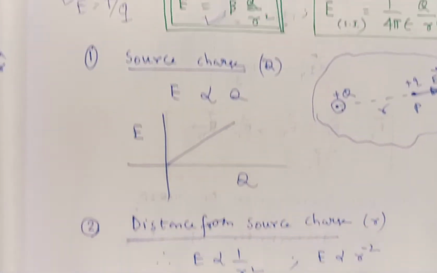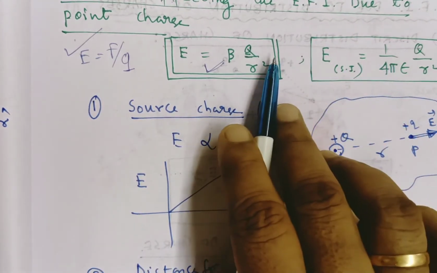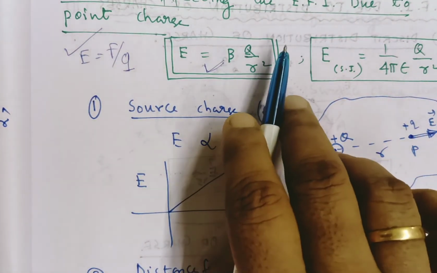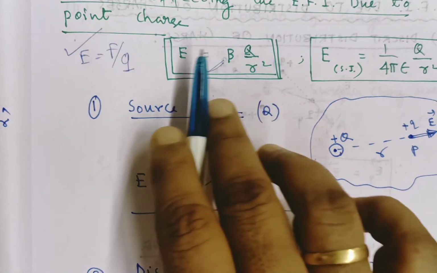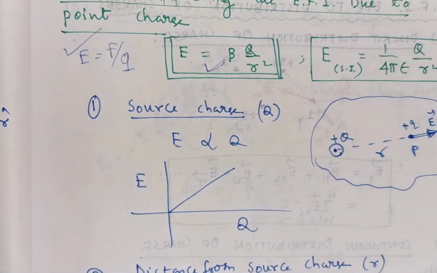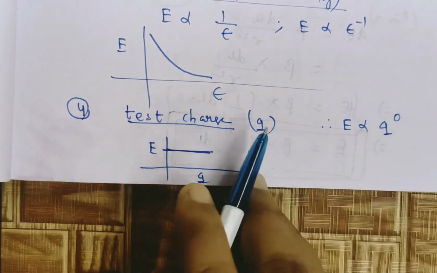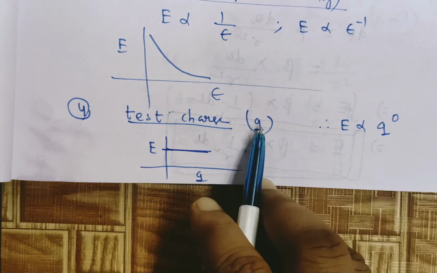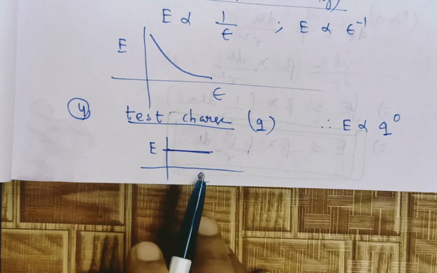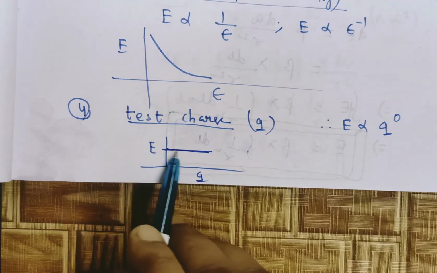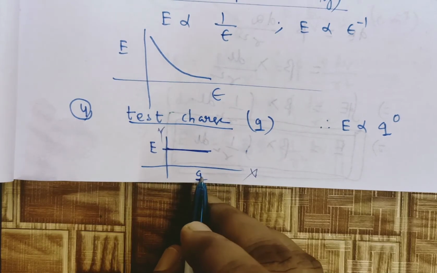Now the next part is your test charge. You see the formula, there is no test charge inside the formula. That means if you increase the test charge, there is no change in intensity. If you decrease the test charge, there is no change in intensity. That means the electric field intensity is independent of the magnitude of the test charge. It does not depend upon the magnitude of the test charge. So if you plot the graph E versus test charge, the graph remains a straight line parallel to the x-axis, where the variable small q is taken.